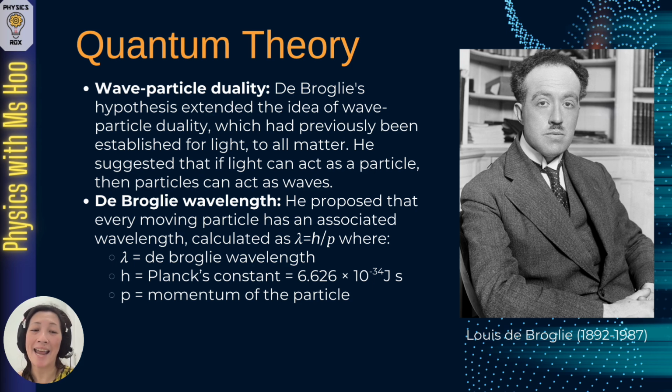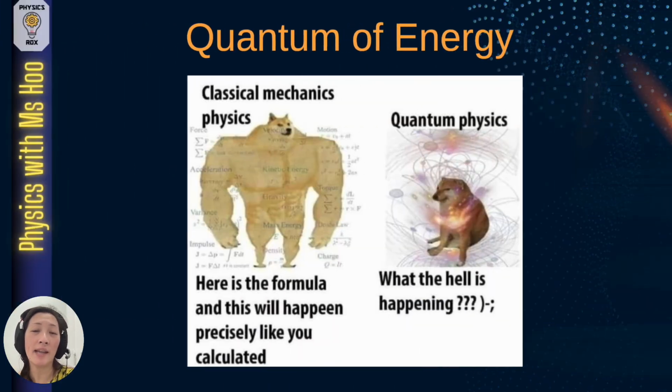He proposed that every moving particle has an associated wavelength calculated according to this equation, lambda equals h over p, where lambda is the de Broglie wavelength, h is Planck's constant at 6.626 times 10 to the power of negative 34 joule seconds, and p is the momentum of the particle. Don't worry, we'll be looking at this equation in more detail in upcoming slides. So that's quantum theory and how it came about.